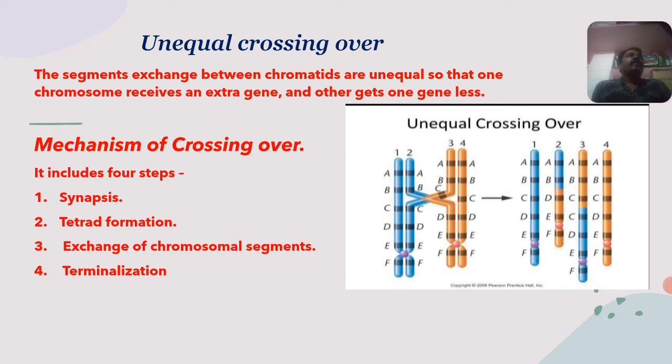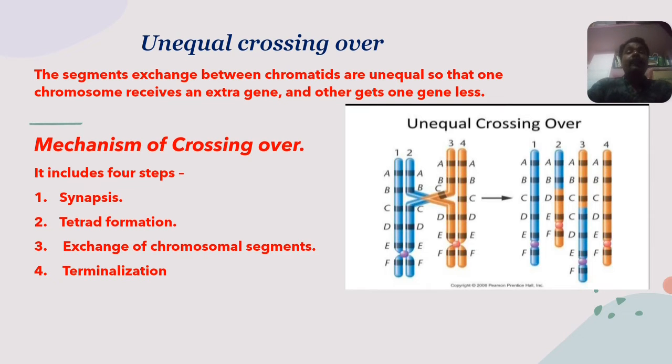In equal crossing over, the chromosomes are of equal size, their chromatids are also equal, and there is an exchange of segments of genes that are equal. It is of three types: single crossing over, double crossing over and multiple crossing over. In unequal crossing over, the segment exchange between the chromatids is unequal, so that one chromosome receives extra genes and the other receives very few genes. So this is all about the types of crossing over.